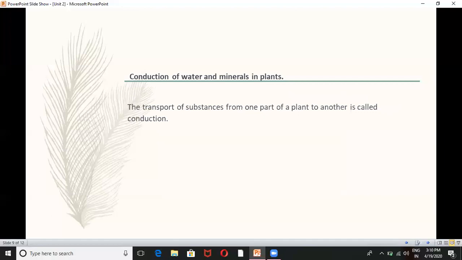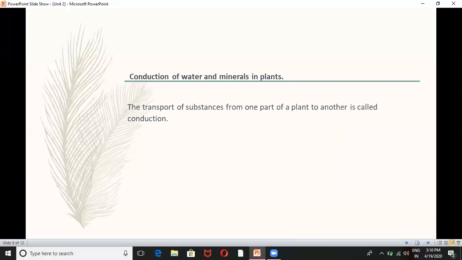Then after transportation, the next process is conduction. The root system of the plant, that means root hairs, roots, and these parts, are involved in the process of transportation. They have already absorbed the water from the soil, and now it starts to move. That means conduction of water and minerals in plants.